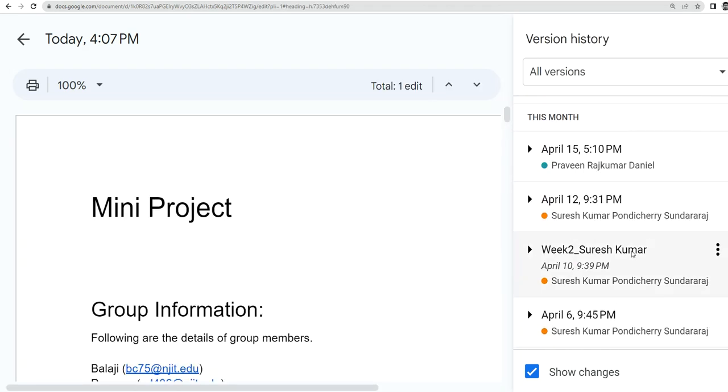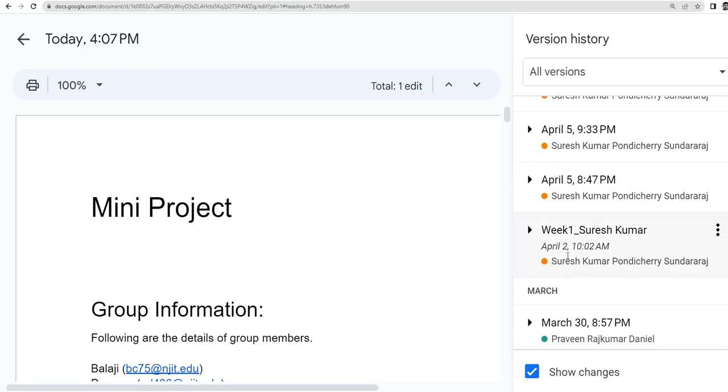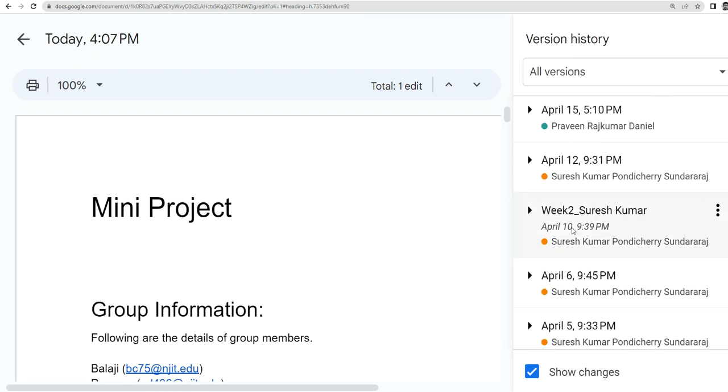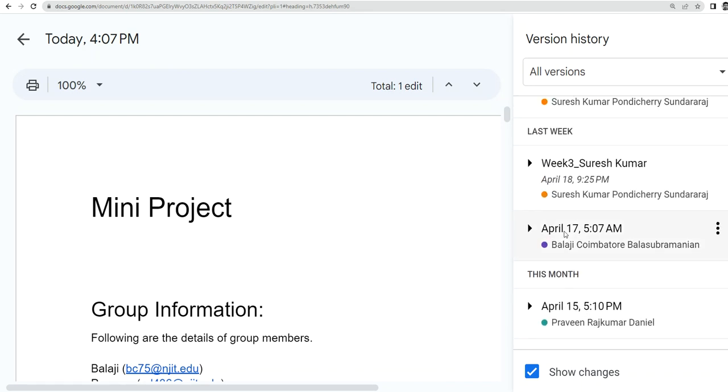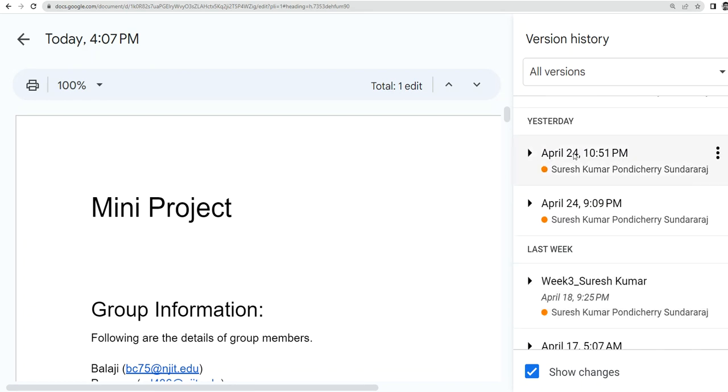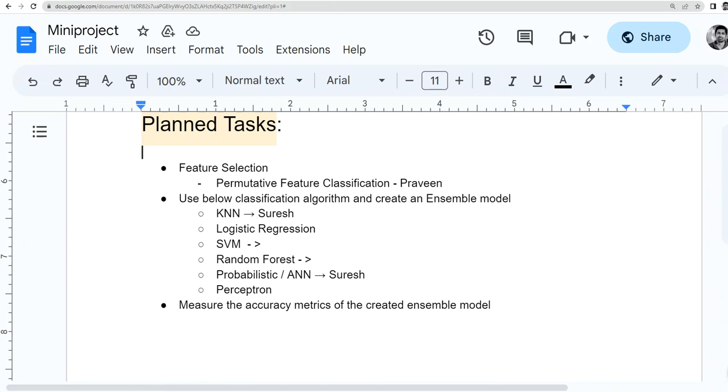So I started my week two. That's week one on April 2nd. That's my week one. And week two started on April 10th. Then I got the code during the middle of week two. So I started working on the previous code from the middle of week three, and week four. I was updating the code periodically in the sample code.